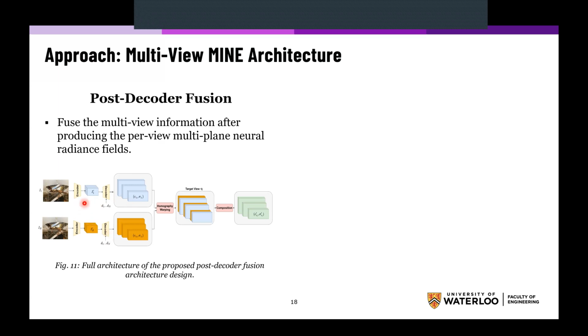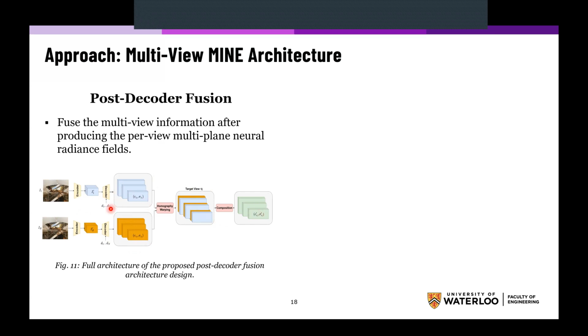For each image, we pass it through an encoder to get a feature representation, and then through a decoder to get a multi-plane representation. Then we do homography warping to warp them all to the target view, or the target camera, and they are composed using a composition module to get the final multi-plane representation.